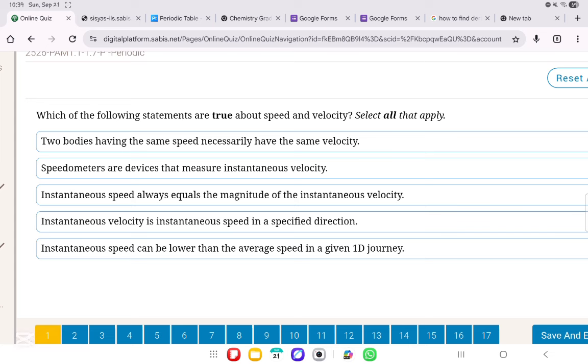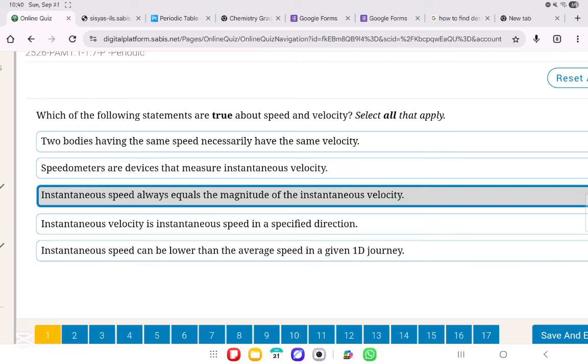Okay? Speedometers are devices that measure instantaneous velocity. No, they measure instantaneous speed. Instantaneous speed always equals the magnitude of instantaneous velocity. This is true especially and only in this case since we're talking about one-dimensional motion, and when it's moving in a straight line as well, in one direction.